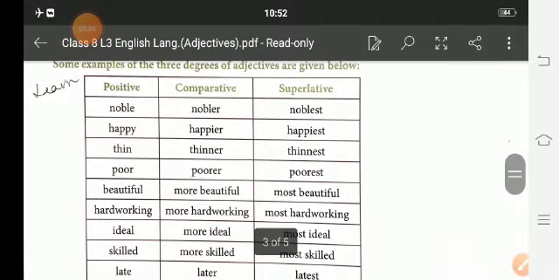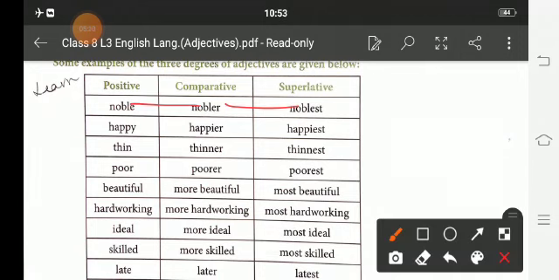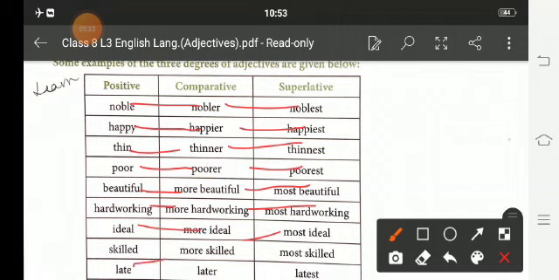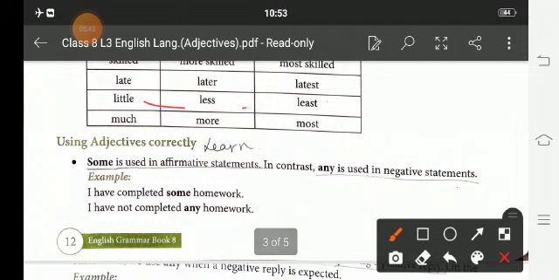Here are some examples of the positive, comparative and superlative. Noble, nobler, noblest; happy, happier, happiest; thin, thinner, thinnest; poor, poorer, poorest; beautiful, more beautiful, most beautiful; hardworking, more hardworking, most hardworking; ideal, more ideal, most ideal; skilled, more skilled, most skilled; late, later, latest; little, less, least; much, more, most.